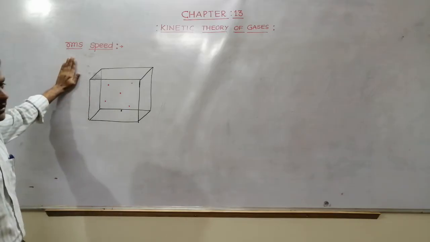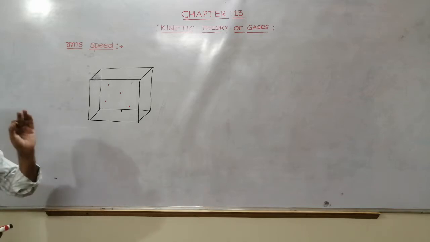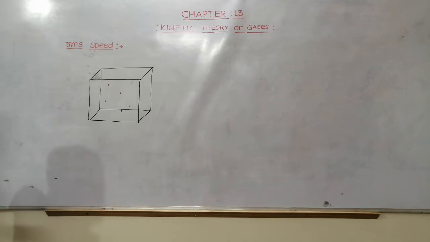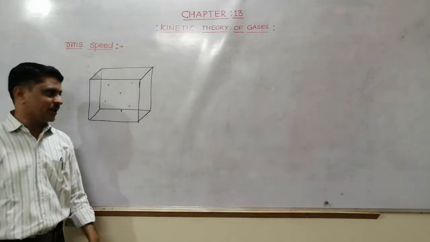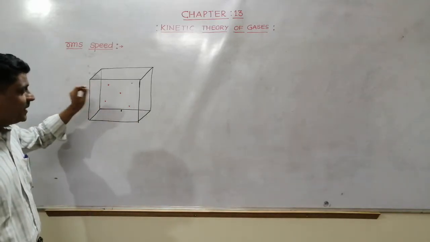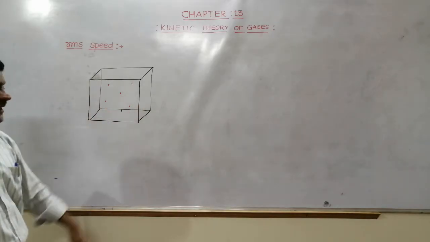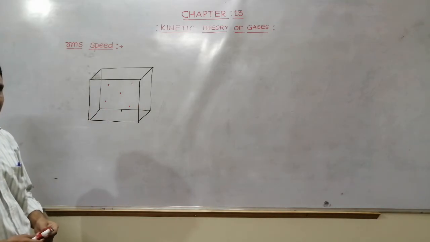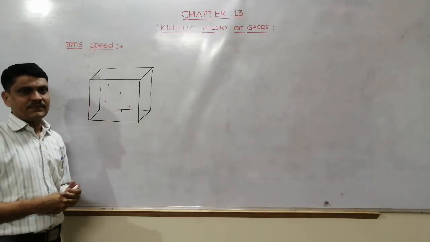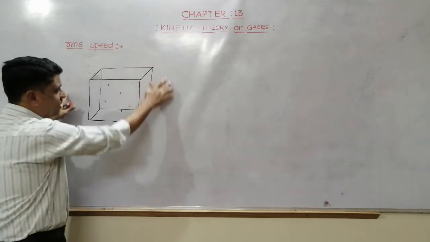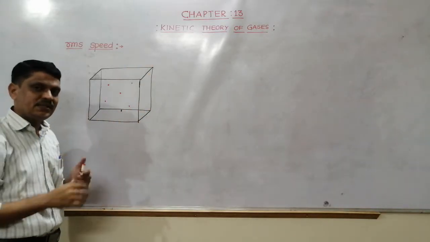See, in yesterday's class, in the assumptions we studied that a gas contains a large number of molecules and that molecules are moving randomly in all directions. So if I consider their direction, the average velocity of the particles will be 0.